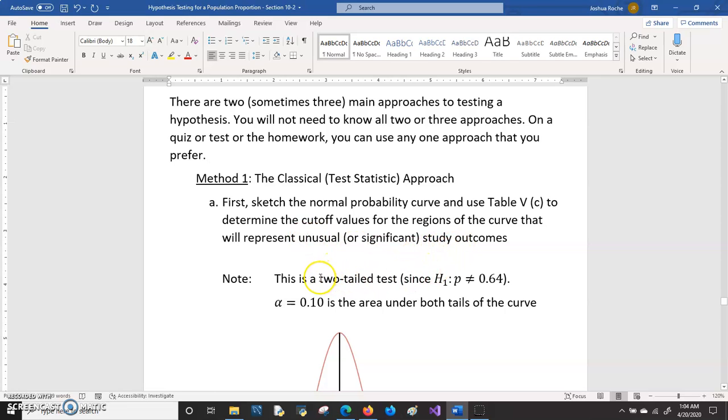We'll want to make a note that this is a two-tail test, because in the alternative hypothesis, we're using the not equal to symbol. Also note that the alpha here is 0.10, that's the level of significance, and that also is the area under both tails of the curve.